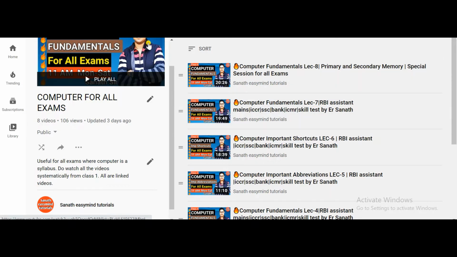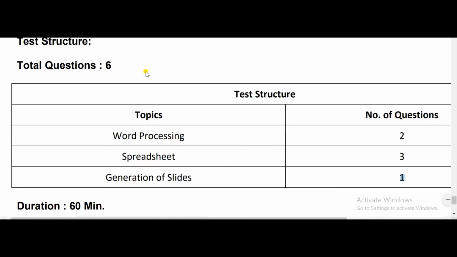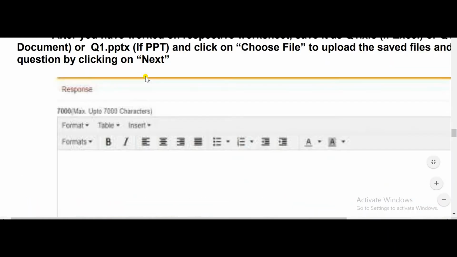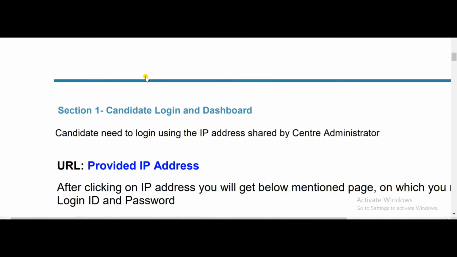Okay friends, so let us start the video where I will explain the manual procedure which ICCR has released. Okay, the students who want to see in Hindi, you can click on the I button, and watch the video in Hindi.